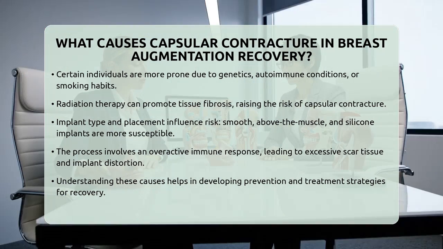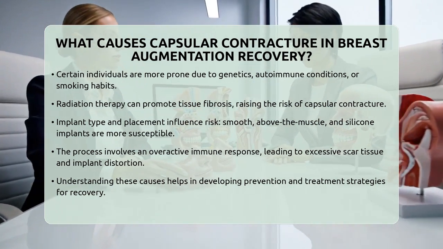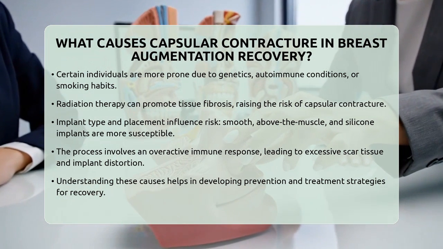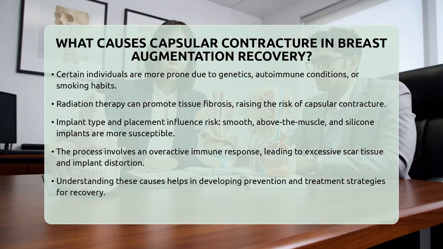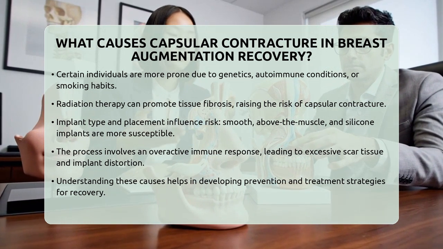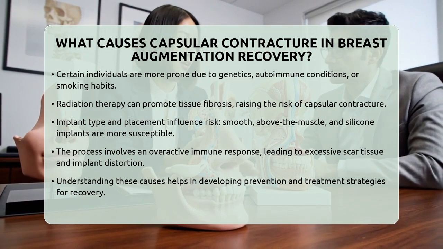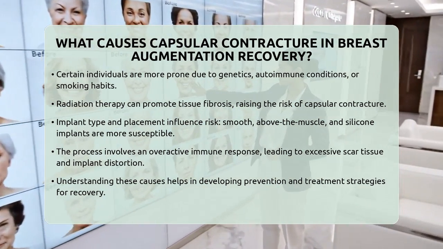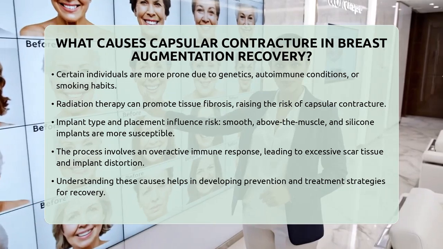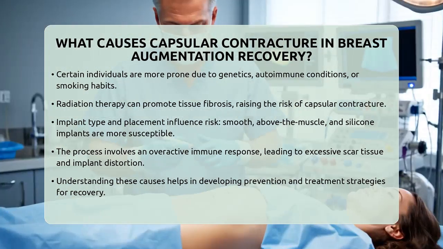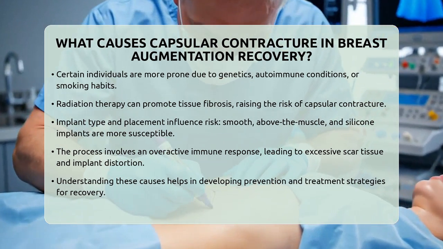In summary, capsular contracture results from a complex interplay of inflammation caused by bleeding, bacteria, implant rupture, or individual immune responses. This inflammation triggers the body to produce too much scar tissue, which tightens around the implant, causing it to feel firm, distorted, or painful. Understanding these causes helps plastic surgeons develop strategies to prevent and manage this complication during breast augmentation recovery.